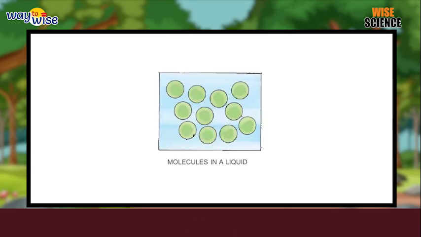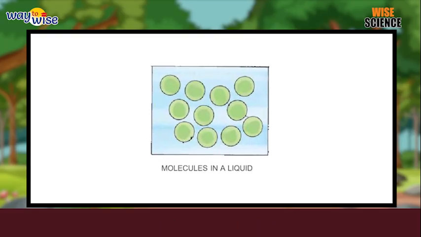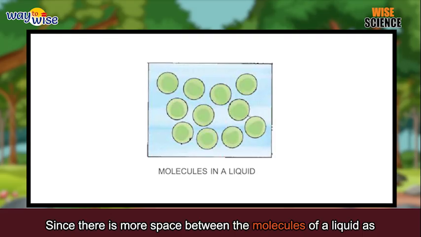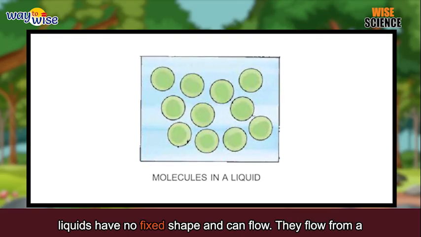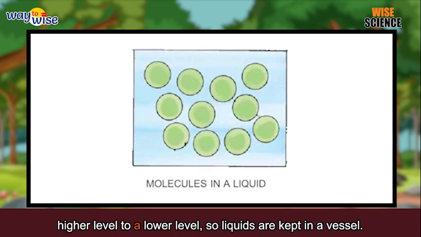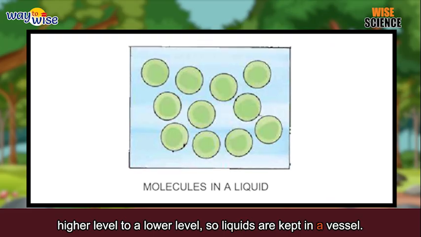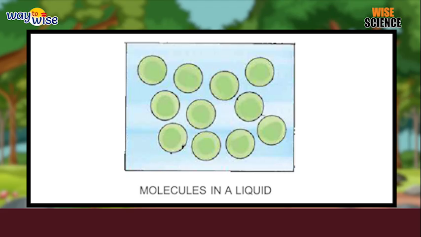Liquids. In liquids, the molecules are not very closely packed. Since there is more space between the molecules of a liquid as compared to solids, liquids have no fixed shape and can flow. They flow from a higher level to a lower level. So liquids are kept in a vessel. They take the shape of the vessel in which they are kept.